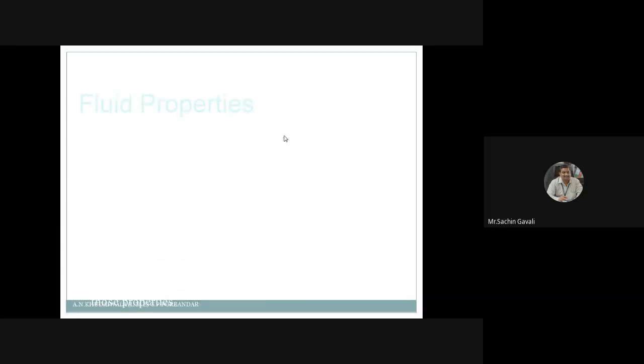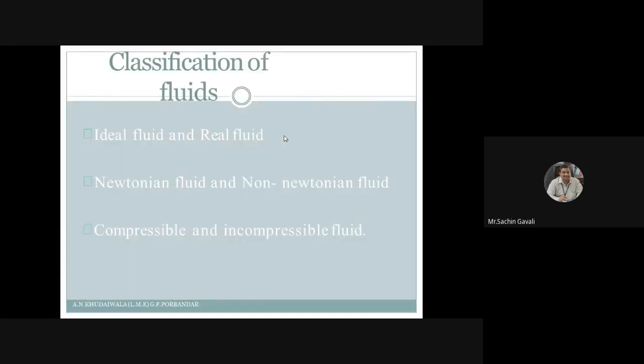Then fluid properties. Okay, now before that, fluids are classified into these categories. So many categories are there, but I am dealing with some important categories here.